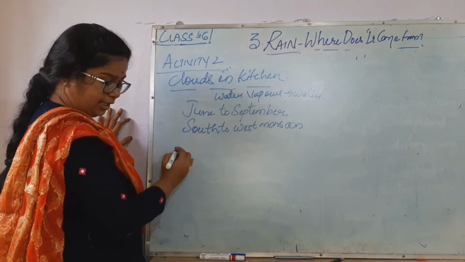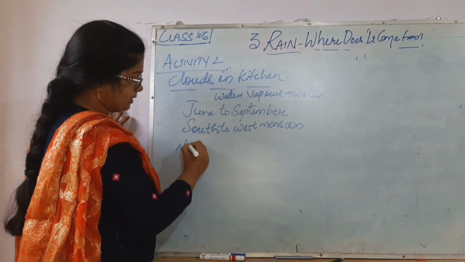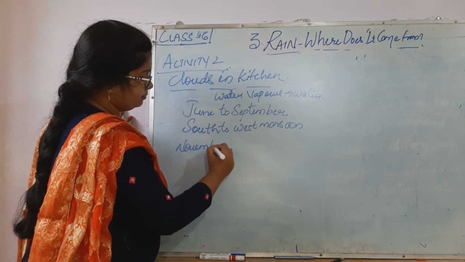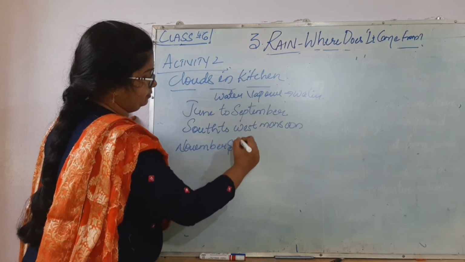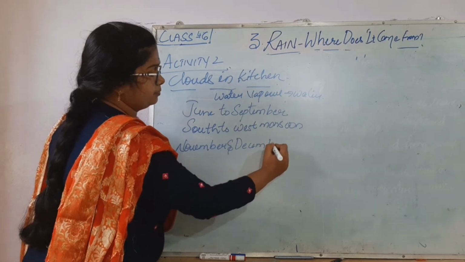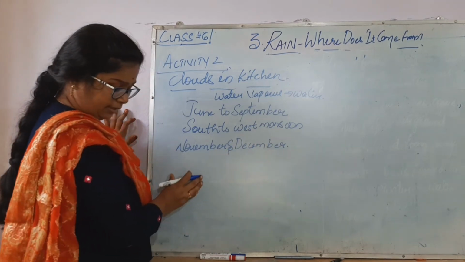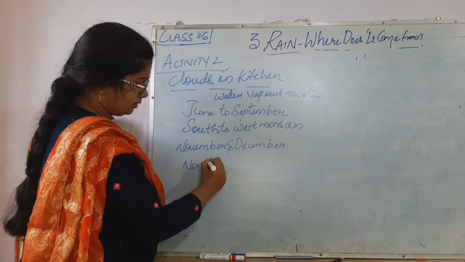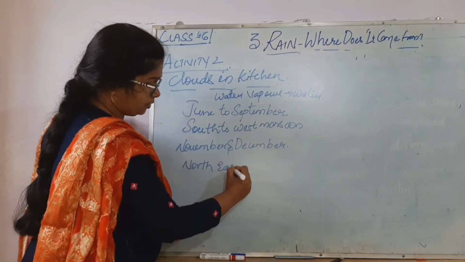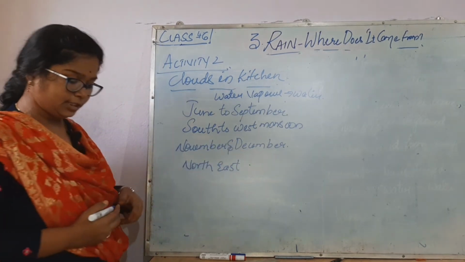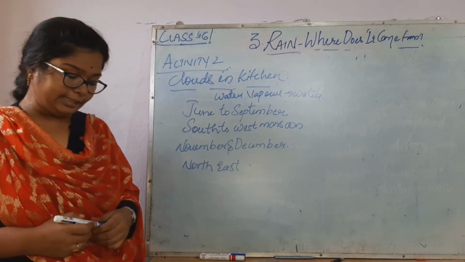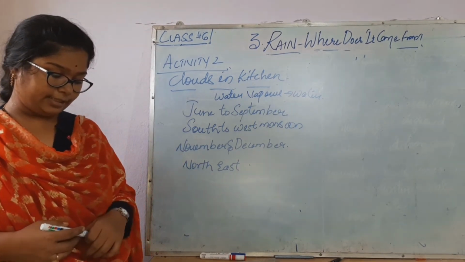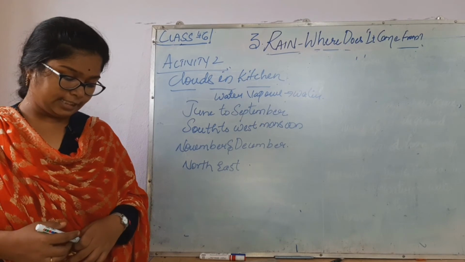Similarly, we observe in the months of November and December rains occur. Movements of these rains are from the northeast side. These winds are called northeast monsoon.